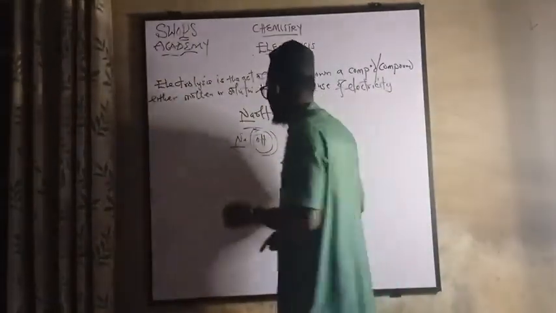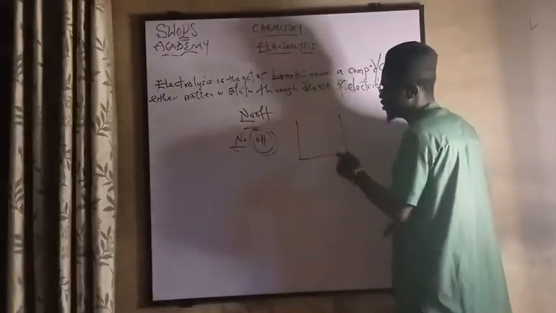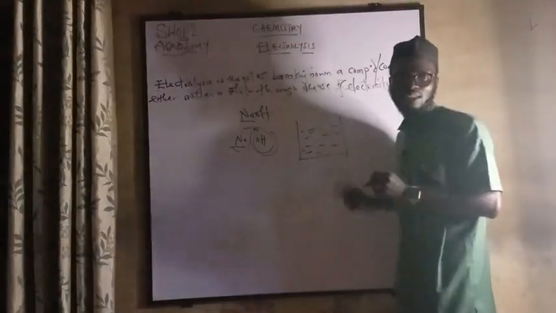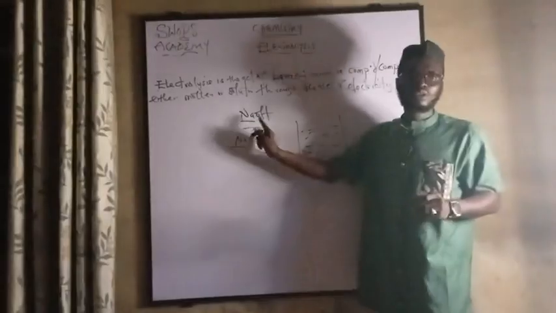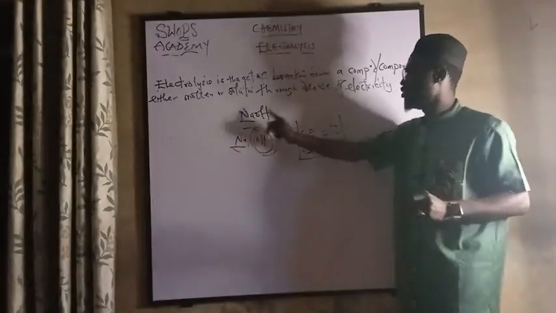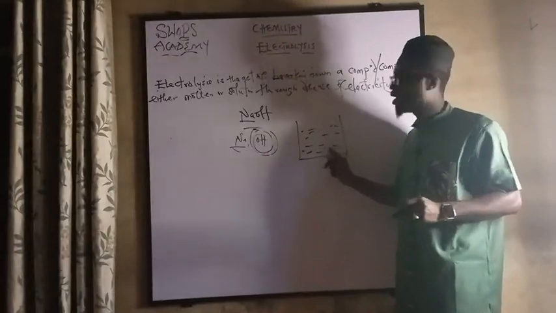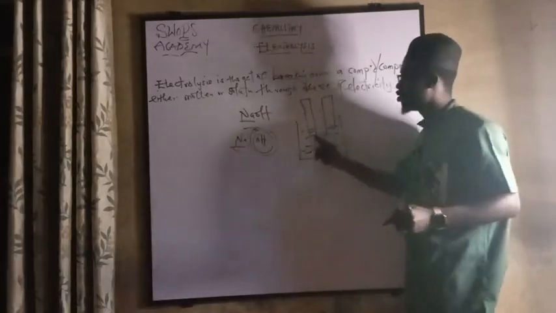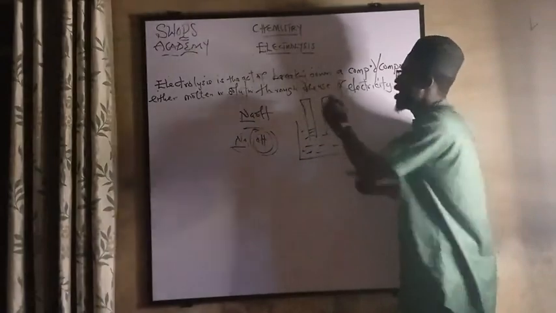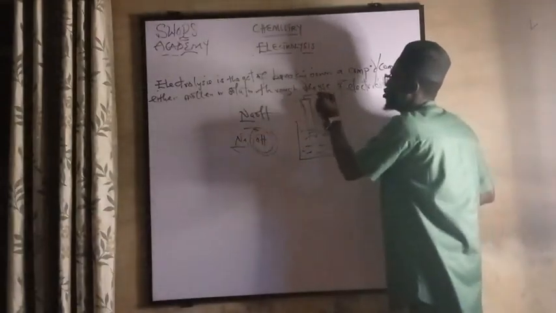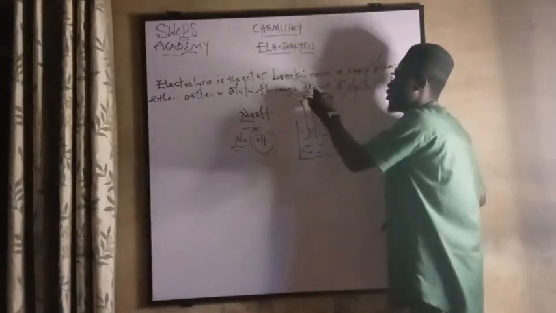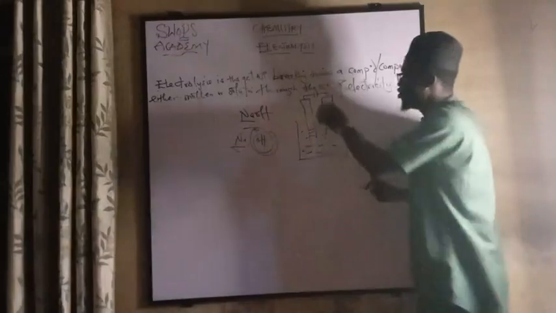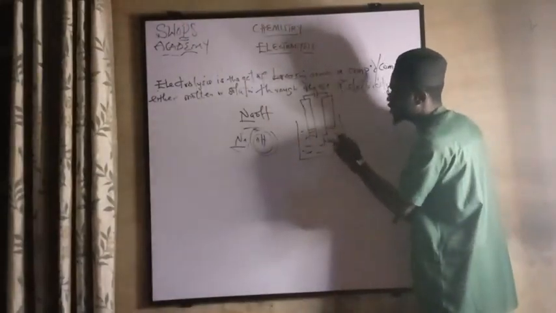If you have a beaker and it contains water, and you inject sodium hydroxide inside this water, and you pass two electrodes there, this one is an electrode, this is an electrode, and you connect wire to it. You connect a cell to it. When I say cell, I mean battery. Already sodium hydroxide is inside it.